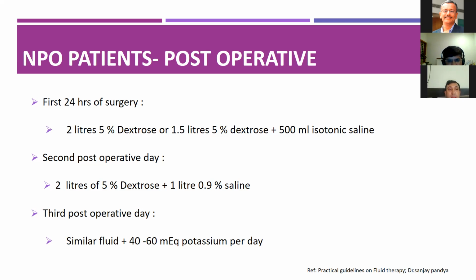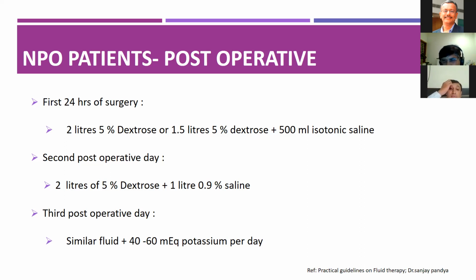Sir, I think what he has put is those patients who are kept nil orally for more than 3 days. For some reason, maybe GJ and patient developed paralytic ileus or something, any reason, if patient is kept nil orally for more than 3 days, then potassium replacement will be required from 3rd day onwards. First 2 days, body will maintain itself. So we don't need to give potassium there. But from 3rd day onwards, if patient is kept nil orally, I think we have to replace potassium, sir.